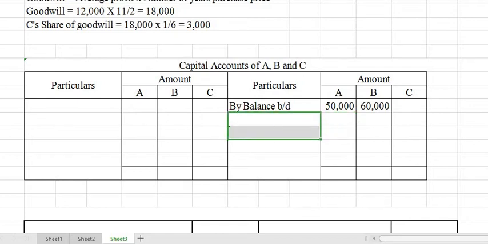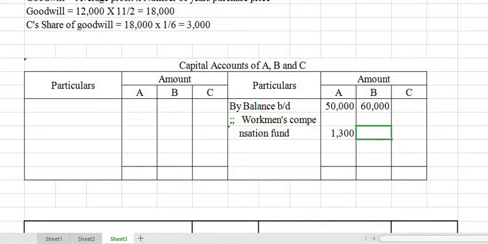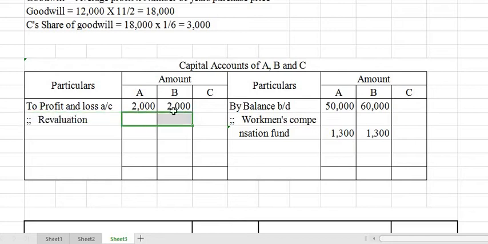So 1,300 each is shared. Then next, accumulated loss is there, that we have to write in their old profit sharing ratio, 4,000 shared equally. Then comes revaluation loss, 2,100 each.